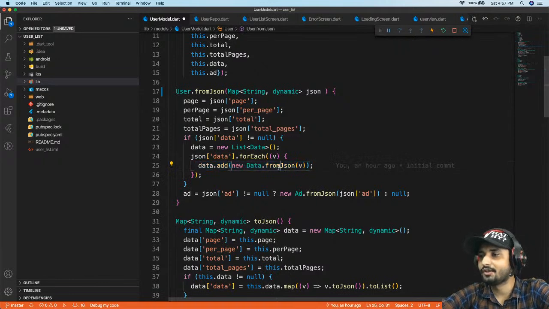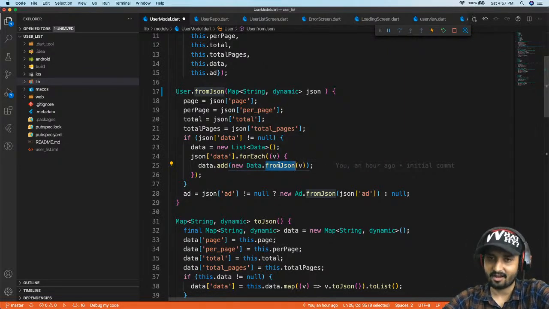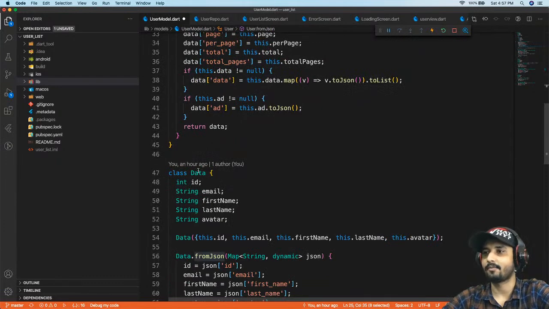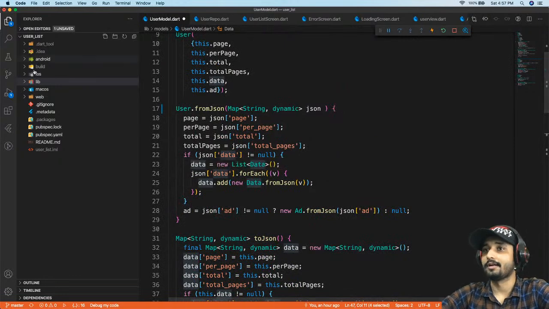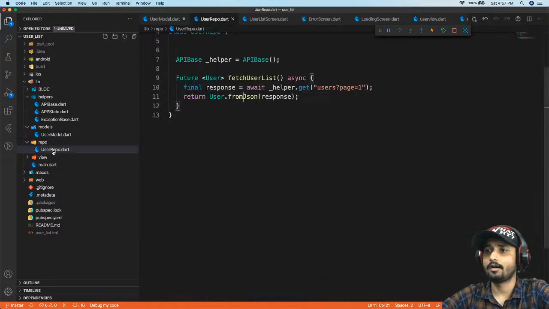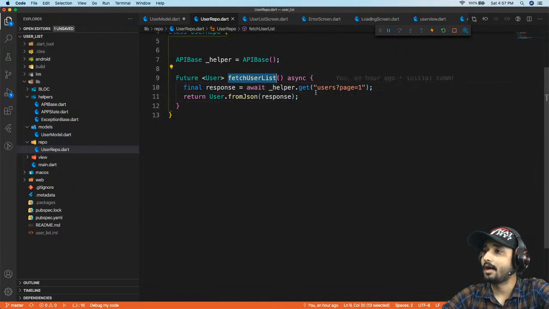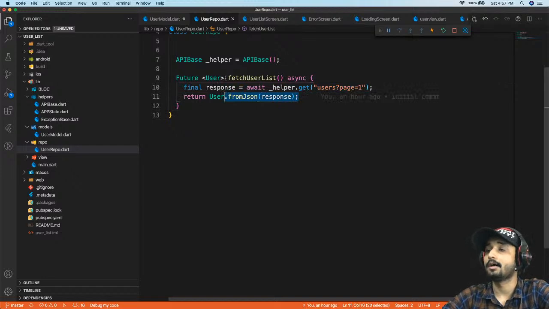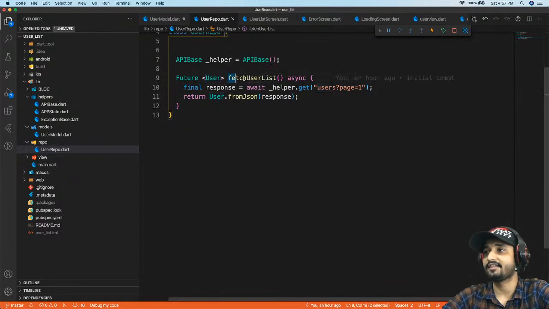But again, see over here, there is also a JSON inside, and we need to parse that JSON too. So of course we are going to use fromJson again, from this class. This is how we can use our models to get the JSON converted to a list. Now this fetch user method, I'm going to use to get a list of type user. I'll be getting instances of user from this fetch user list.